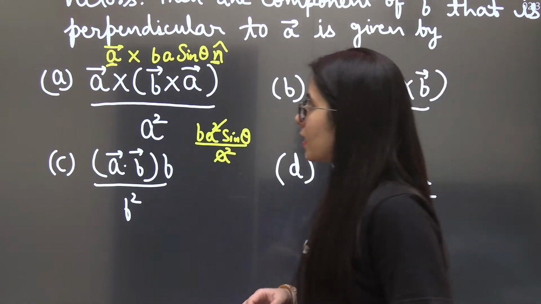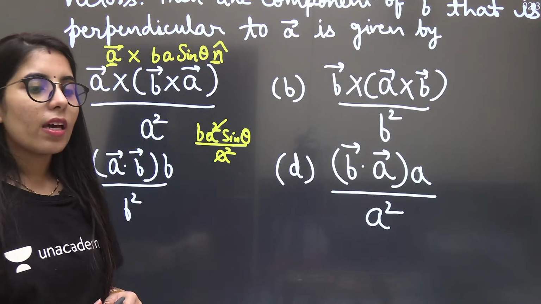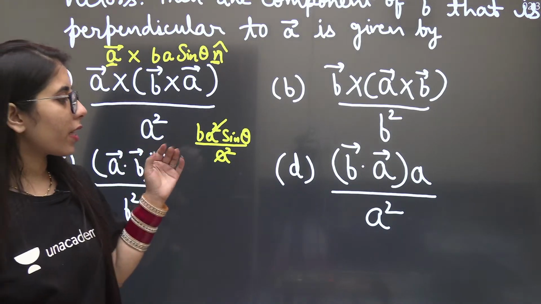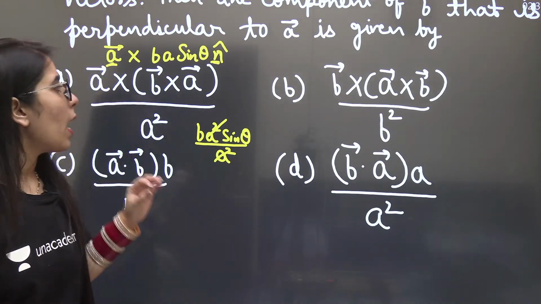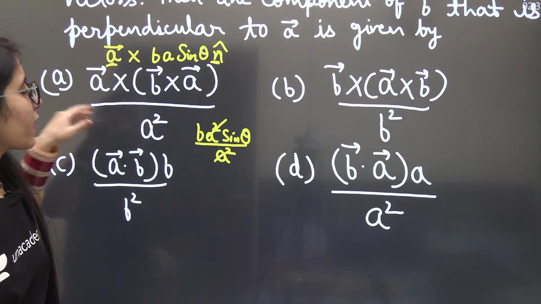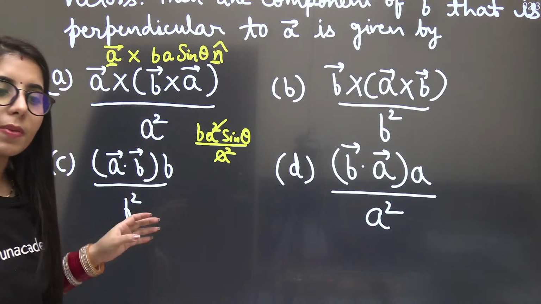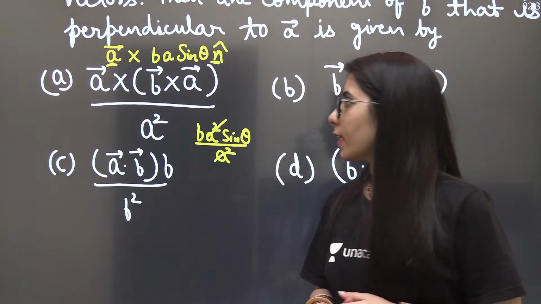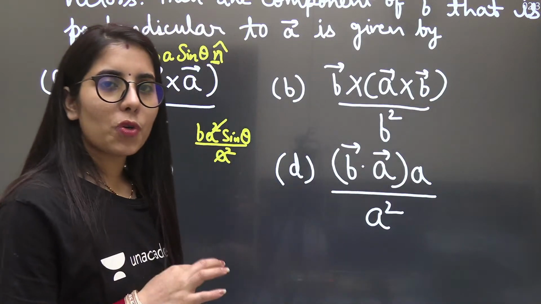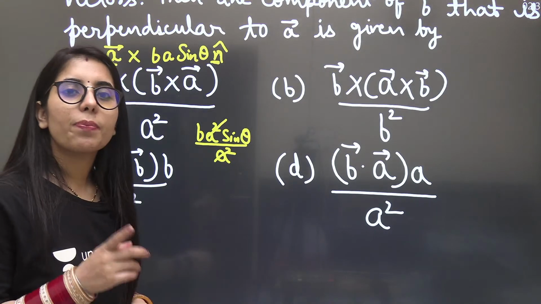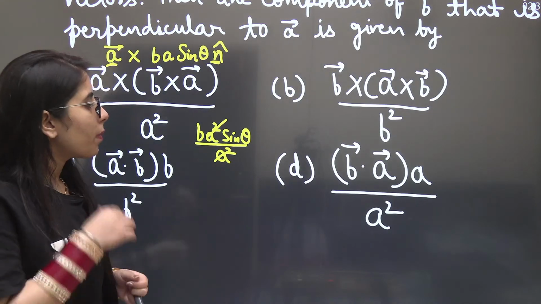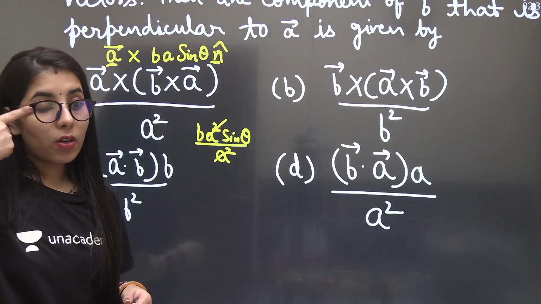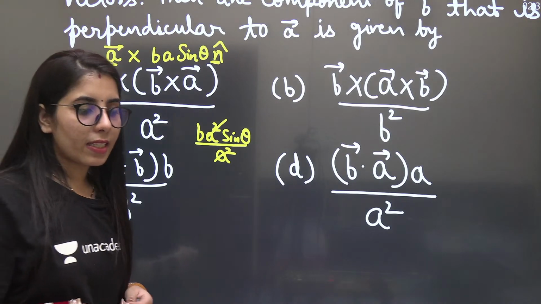Please tell me, is this clear to everyone now? As I have worked on option A, same way you can check out option B, option C and option D. And also we don't want the exact calculation of this part. So you can even do an approximate calculation, and you will get to know that my main target was to just check whether I will be getting B sin theta there or not. So I'm able to get it, and that's how it's going to be the right option. Is it all right and clear to everyone?